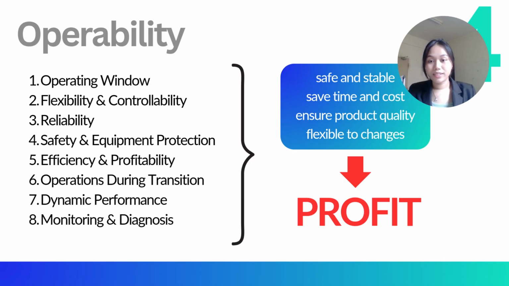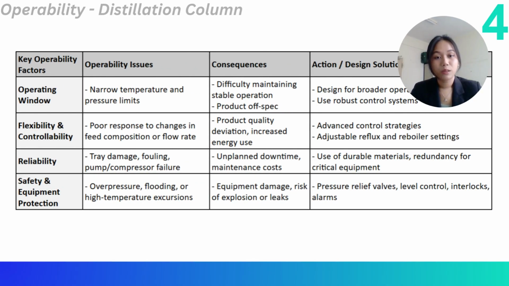It's important to consider the operability factor for an equipment, especially distillation column. It is very important equipment in a chemical plant. There are 8 operability factors that have to be considered in order to ensure the safe and stable operation, time saving, the product quality, and flexibility, that all of it lead to a better outcome. Now let us look at the operability factor one by one.